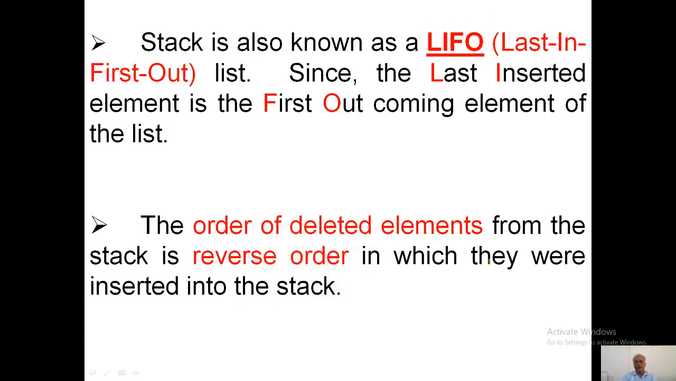The order of deleted elements from the stack is in reverse order to which they were inserted into the stack. That means whatever element is inserted first can be removed last, and whatever element is inserted last can be removed first. So that is called last in first out. Stack is a linear data structure and it is also known as LIFO, last in first out.